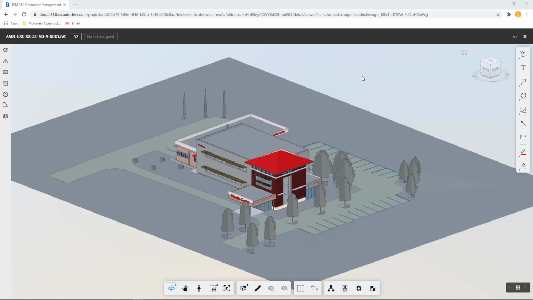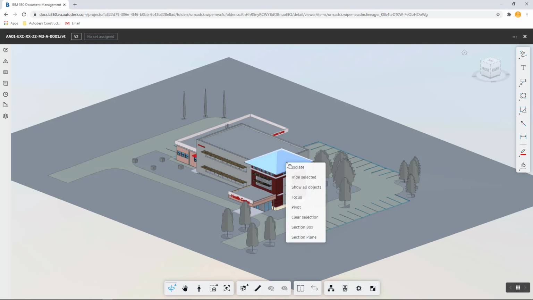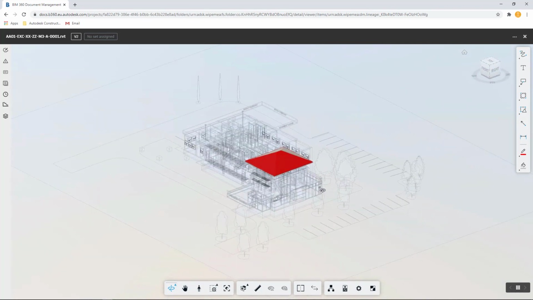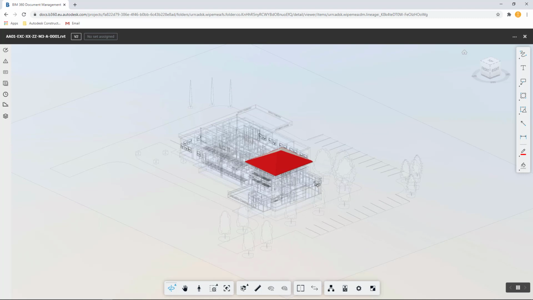When working within the BIM360 viewer, we also have a right-click contextual menu. If I select the roof of the building and right-click, I'm presented with a contextual menu. Here I can use the isolate command. Selecting isolate will only show me the roof and the rest of the model will be in a transparent mode. I can select this roof again, right-click and go show all objects.